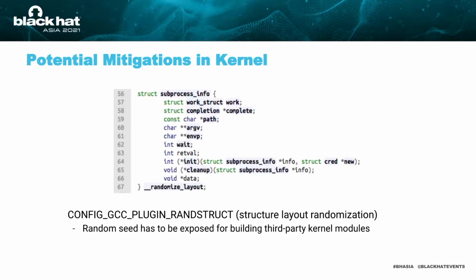However, I want to say that this defense relies on a random seed to perform randomization, and the protection of this seed is not trivial. For example, Linux distros have to expose the random seed to their users for building third-party kernel modules. This is because the third-party kernel modules need to know exactly how the structure is defined after layout randomization in order to use them. The mitigation works well for in-house built kernels if the random seed can be protected appropriately, but for distros like Ubuntu and Debian, it's not very practical.